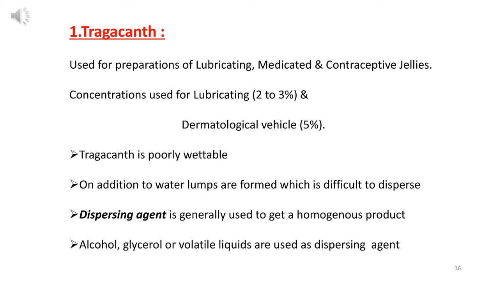Tragacanth is slowly hydrated, meaning it is slow to acquire water. On addition to water, lumps are formed which are difficult to disperse. If tragacanth comes into contact with water, it will form lumps, and these lumps are very difficult to disperse. A dispersing agent is generally used to get a homogeneous product. For the preparation of tragacanth, alcohol, glycerol, or volatile liquids are used as a dispersing agent.